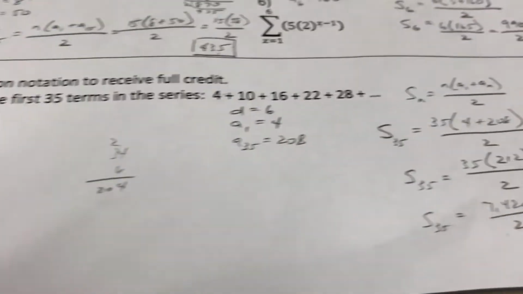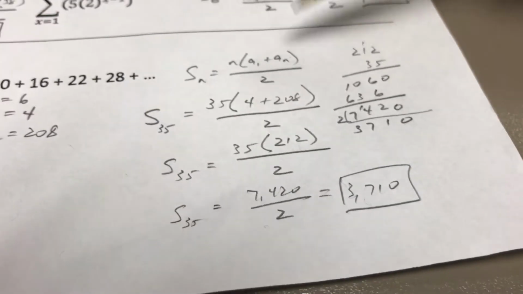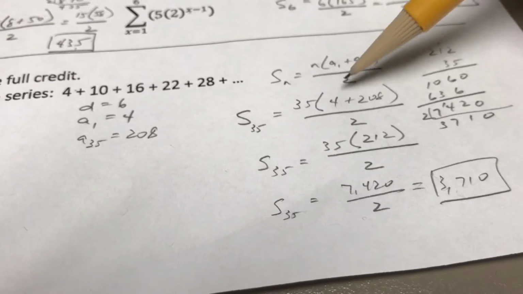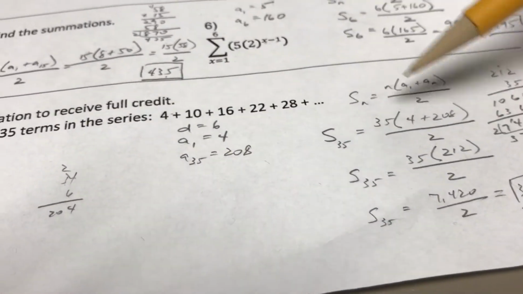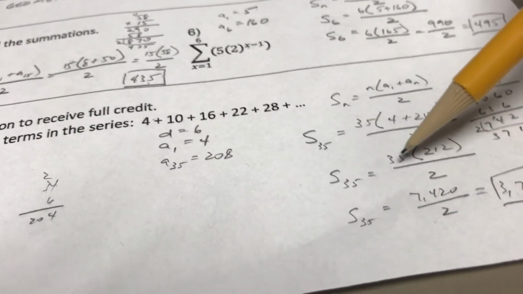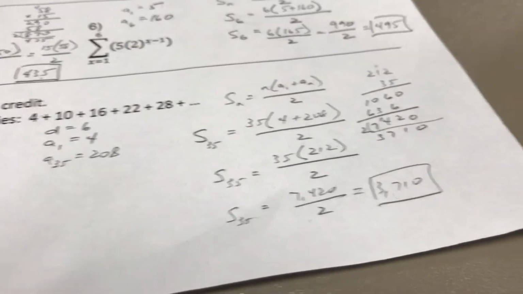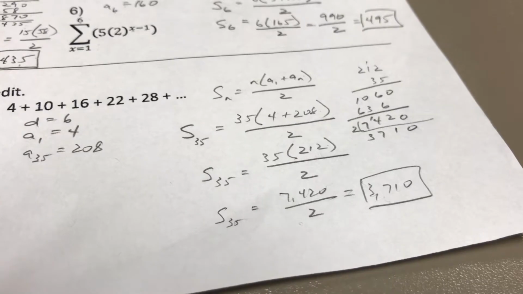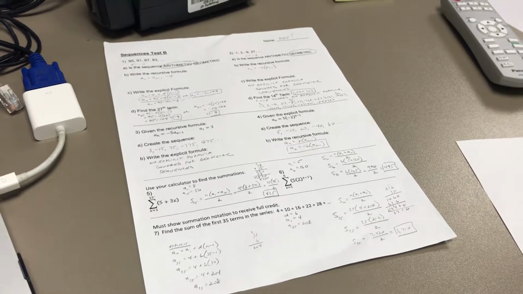Therefore, now you have all the information you need to plug into the main series formula. So n is 35. a sub 1 is 4, a sub n is 208, and then you just do the math from there. 4 plus 208 is 212 times 35 is 7,420, divide by 2, and the sum of the first 35 terms is 3,710. So that is the quiz, and hopefully you have a better understanding of that.